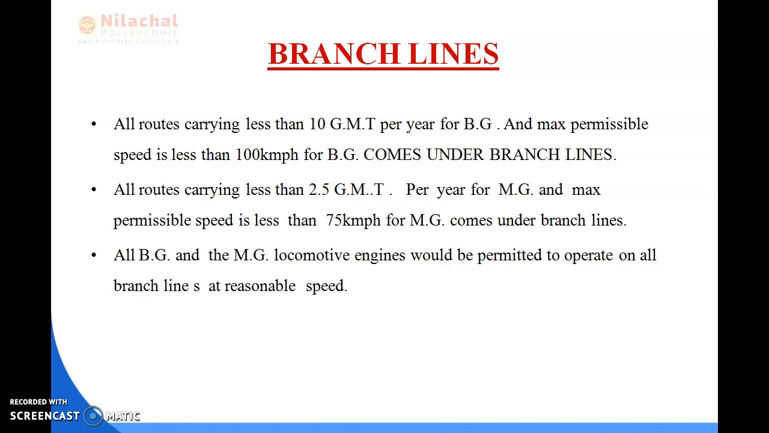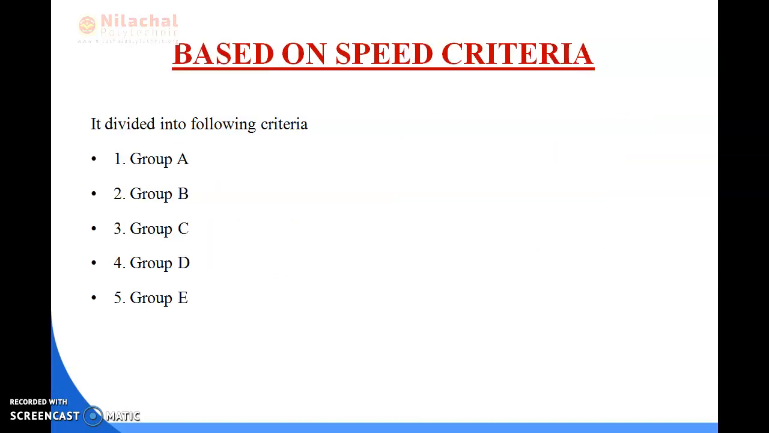And all the routes which carry less than 2.5 GMT per year in meter gauge, with a maximum permissible speed of less than 75 kilometers per hour, come under the meter gauge branch line. And the locomotive engines permitted to operate on all the branch lines are decided by the speed, which is basically according to your speed criteria.